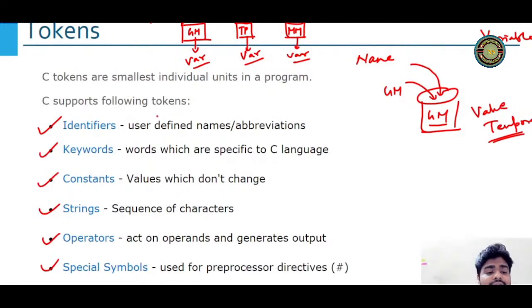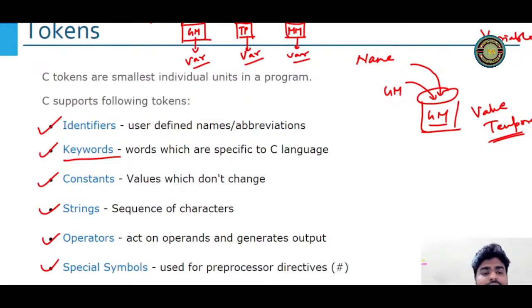Okay, perfect. Now let's move to the next one, which is keywords. Very important and very useful one. What is keyword? Now remember that I showed you one very small coding snippet where it was written void, main, getch, it was written printf. These are called keywords because these are something which is not defined by me. It was told by the C language.